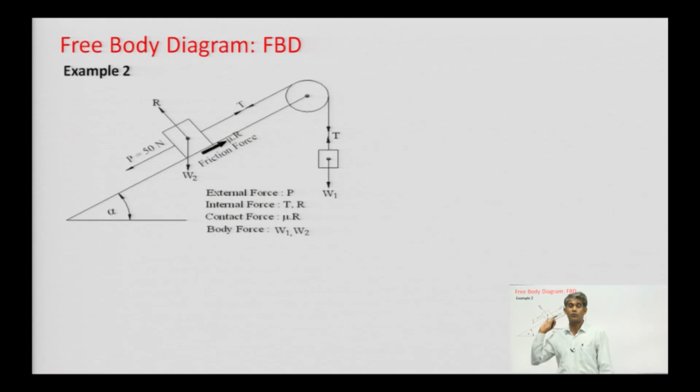Suppose we need to make the free body diagram in this example. What is there?